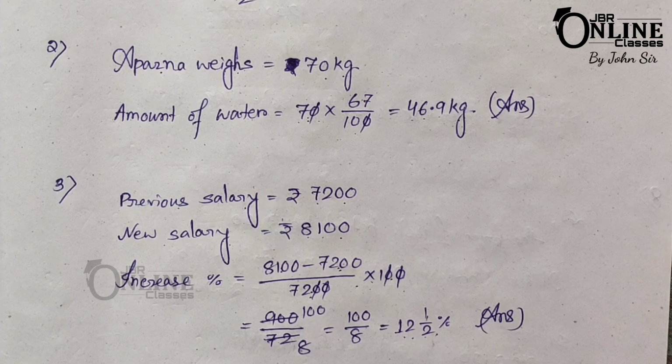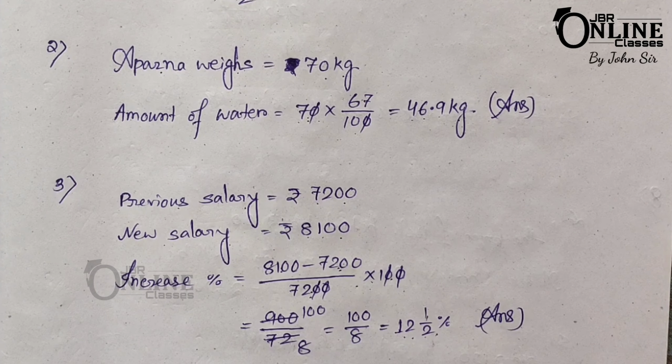So according to the problem, the remaining percentage equals 60%, and it's also given that the remaining number of apples equals 420. So 60% of total apples equals 420. So total apples equals 420 into 100 by 60, and that equals 700. So 700 is the total number of apples.